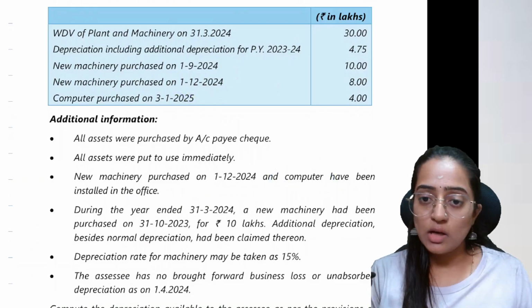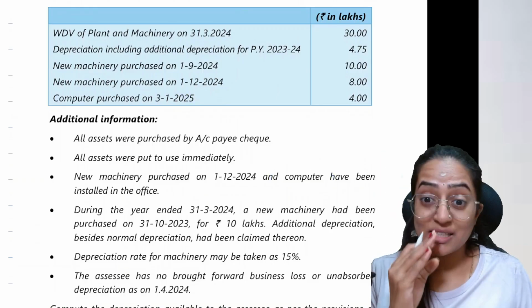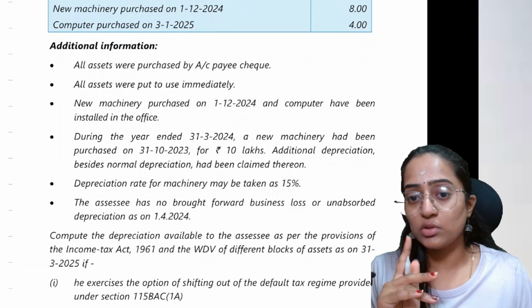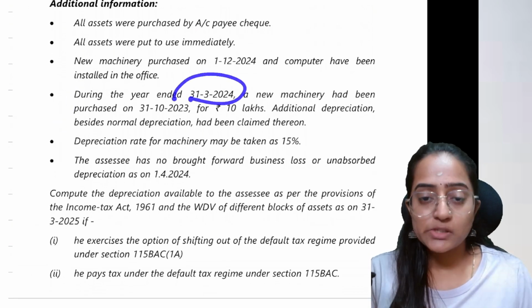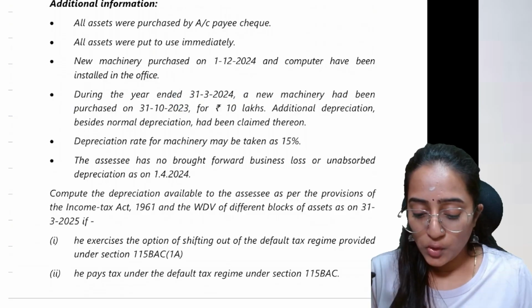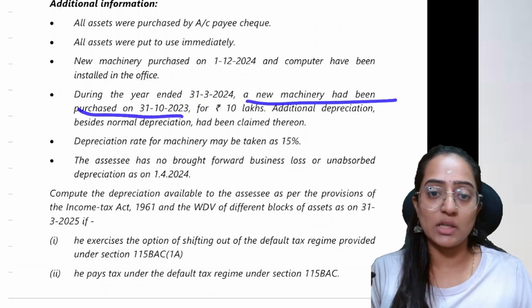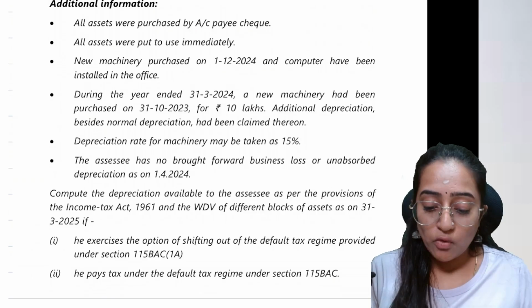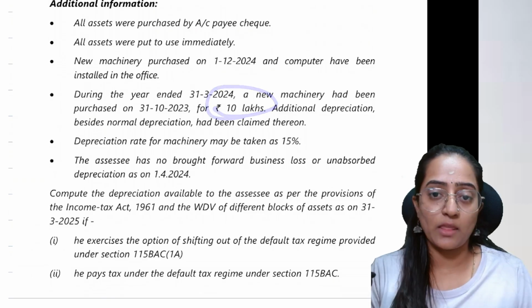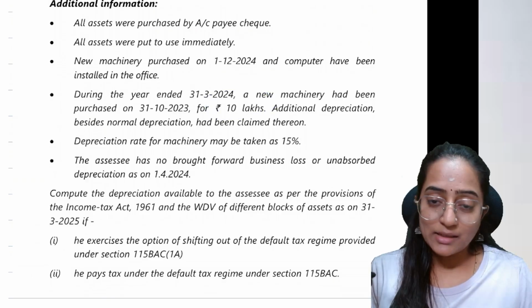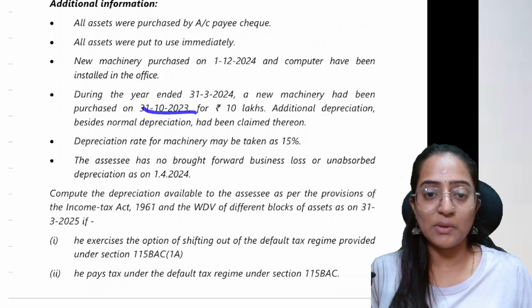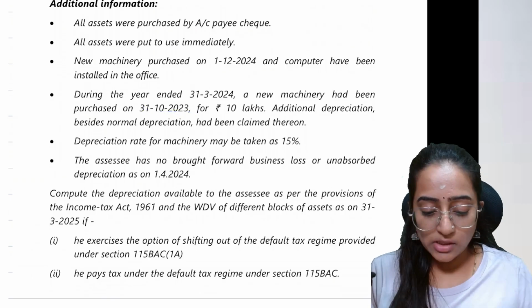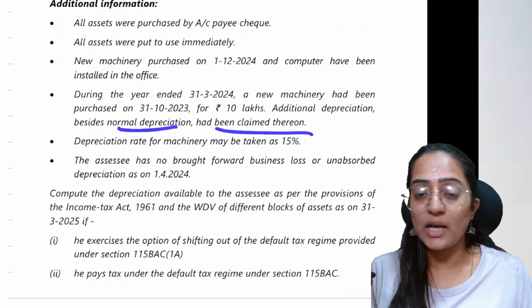Is the matter closed now? No. You still have one more calculation. You still have one more thing to do. What is it? This point. During the year ending 31st March 2024, a new machinery had been purchased on 31/10/2023 for 10 lakh. That is in the preceding PY. Additional depreciation besides normal depreciation had been claimed for it.